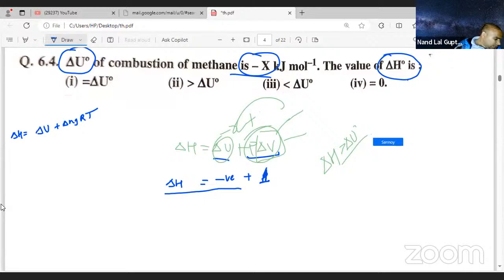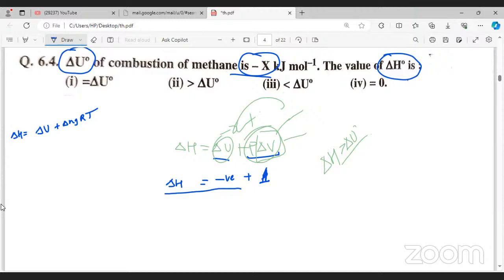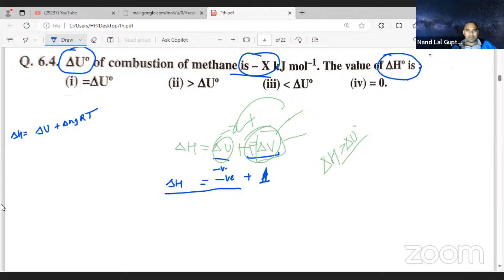They are saying del U of the combustion of methane is minus x, and they are asking the value of del H. For del H, we are adding something to del U. So obviously del H should be more than del U because we are adding the P del V term, but it is a negative term.